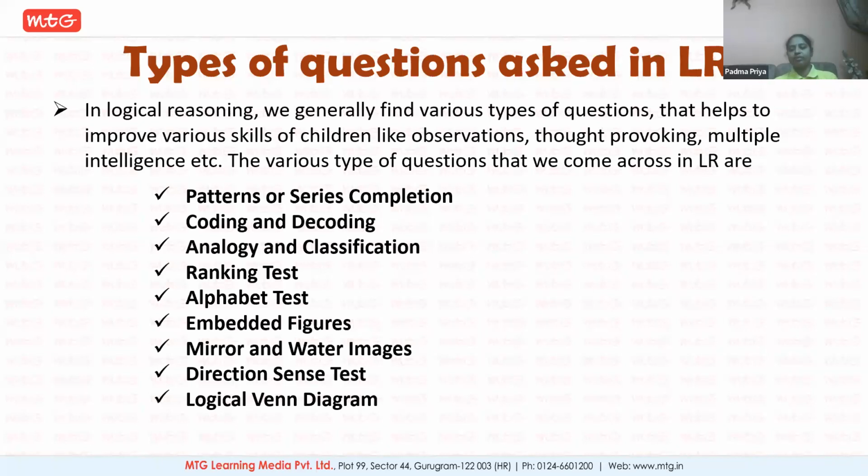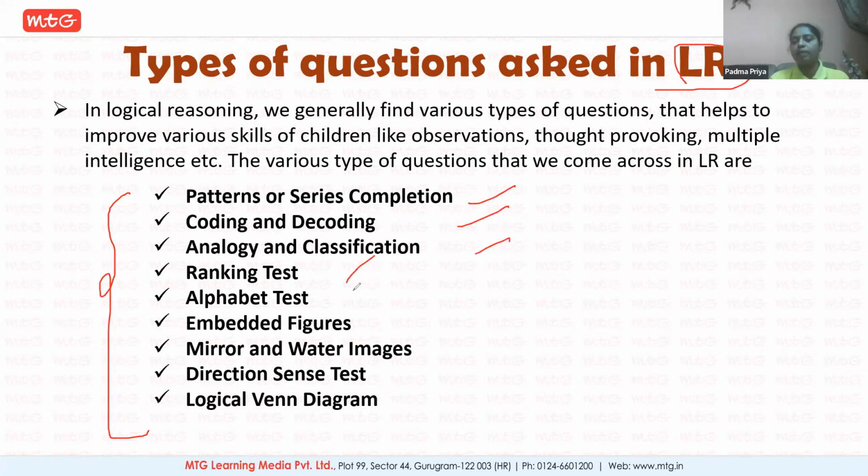Logical Venn diagrams talk about the simple perceptions of occupations or people around us and how they are related. That is logical Venn diagrams. So these are the very basic list of topics which will be covered in your LR program. And all these are the various types of questions which you'll be getting in the logical reasoning section of your Olympiad exam.